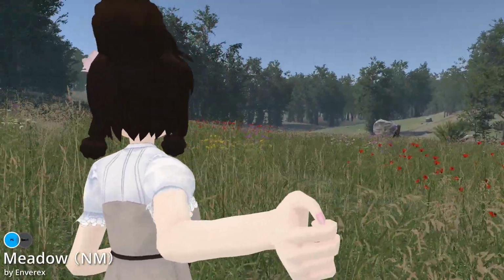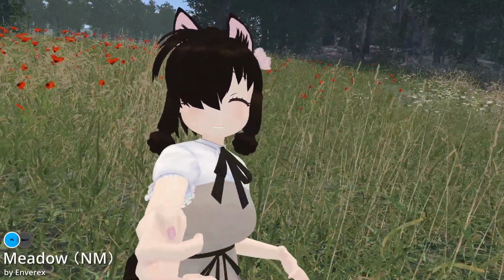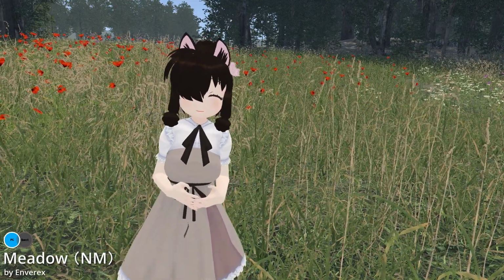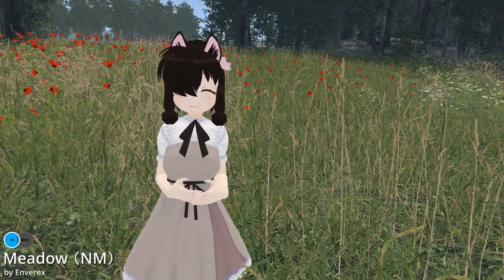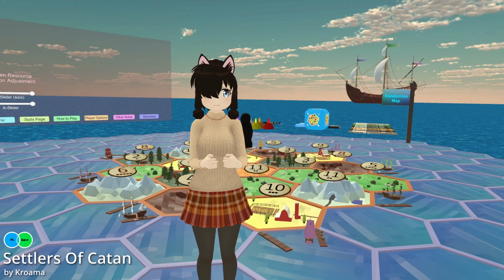Overall, I like the design of it a lot. It's very nice in my opinion. It's a little bit laggy. It's not the most optimized one, but it's a nice place to hang out. Maybe take some cool pictures. It looks good. The next world is called Settlers of Catan by Kroama.